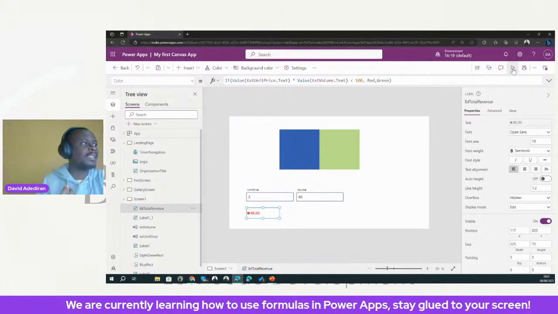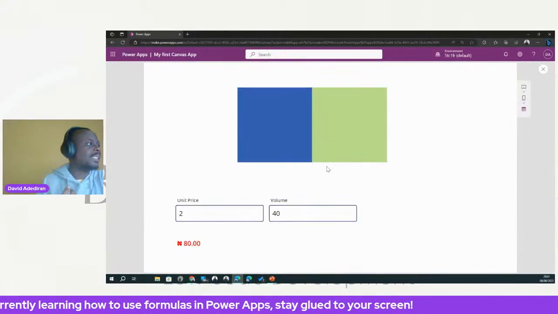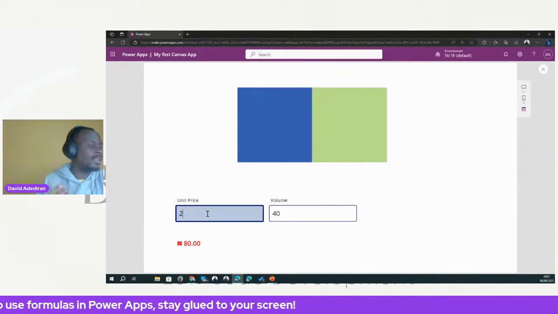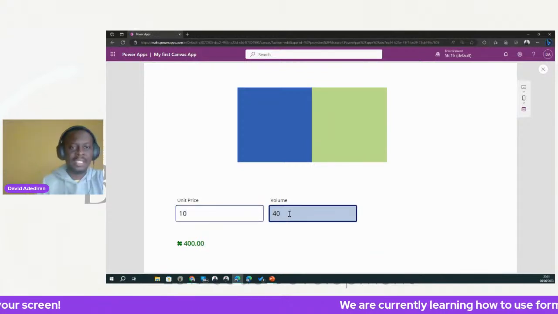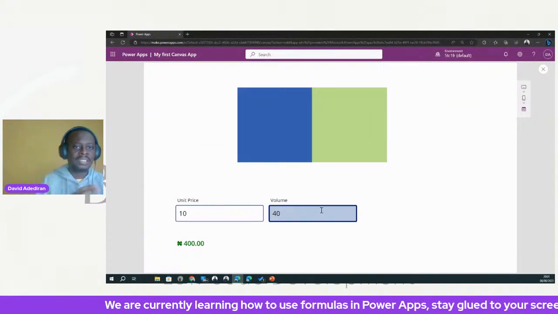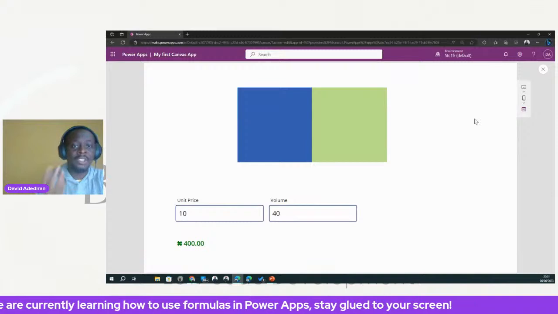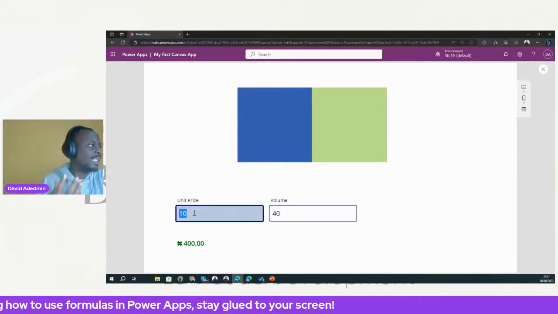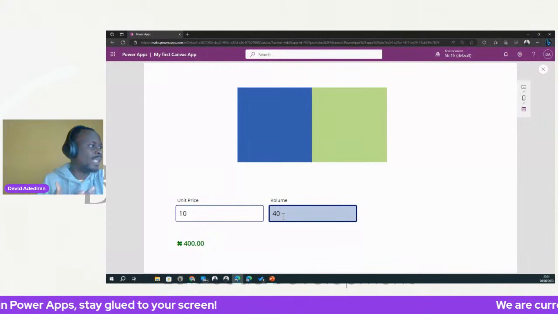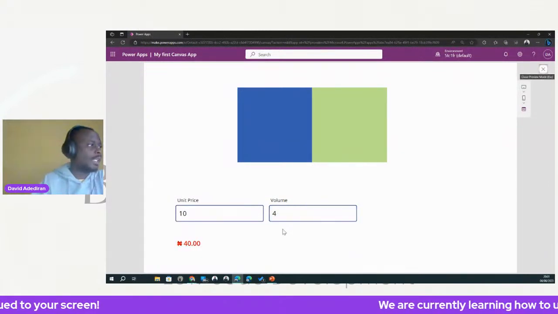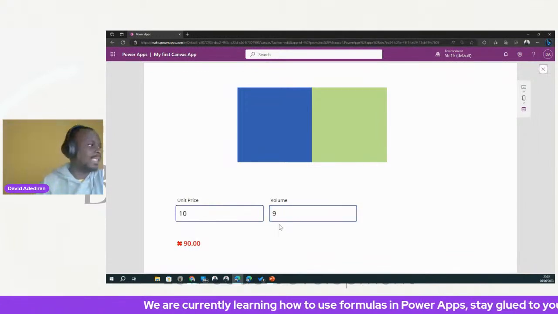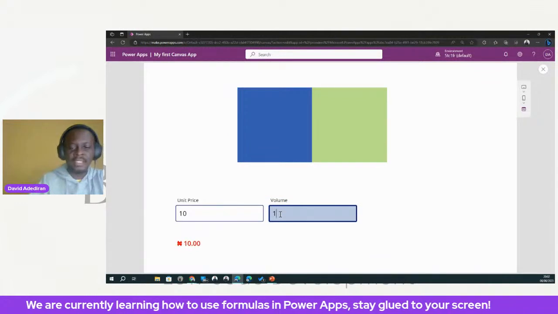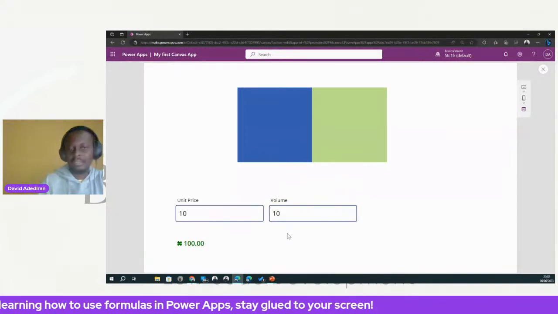Now let's play with it a bit. Let's say we add a unit price. Let's say the unit price is actually 100. So you can see it's 400 now. It's green because it's more than 100. So this is a condition now. And the way a condition works is that a condition is actually just a formula. Let's say we sold just 40, red. Let's say we sold 90, red. So we only get green if we can sell 10 and above, right?